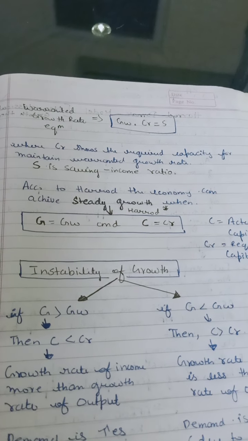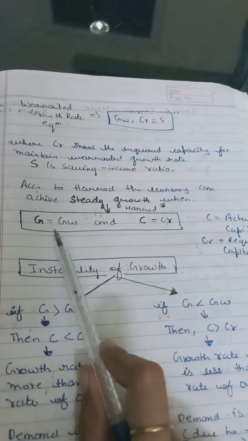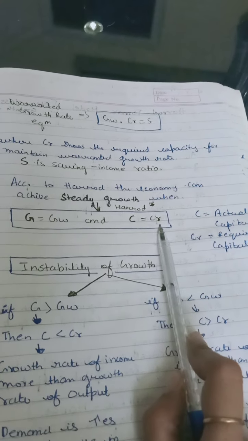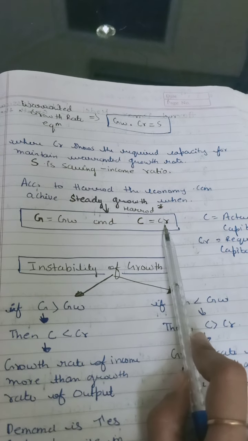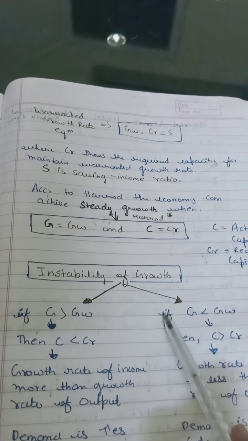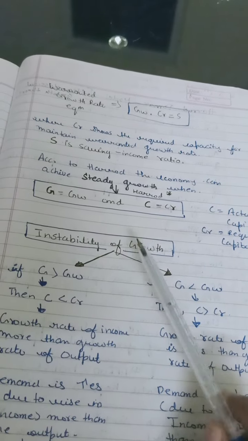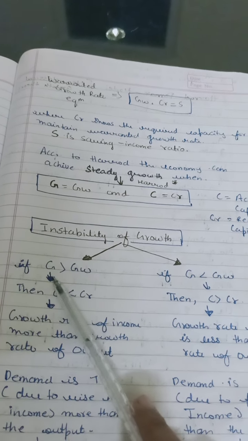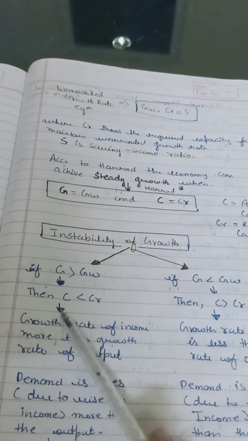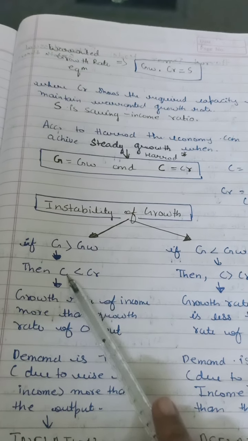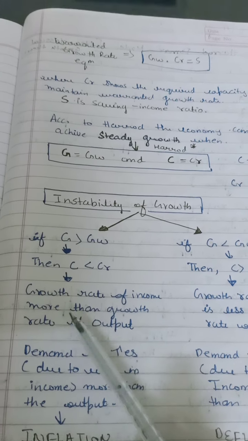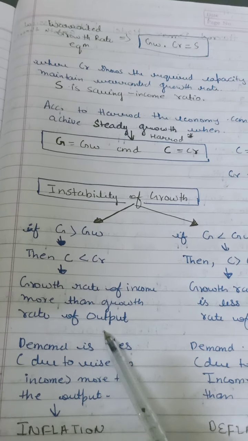Harrod says that you can only reach the steady growth rate where your actual growth rate equals your warranted growth rate, and where your actual capital equals your required capital. Then only can you reach the steady growth rate. But there are some instability, or disequilibrium, paths. If the actual growth rate is more than the warranted growth rate, then your actual capital is less than your required capital, because the growth rate of income increases more than the growth rate of output.